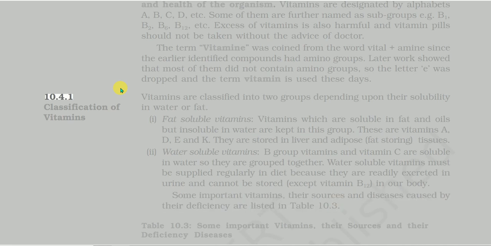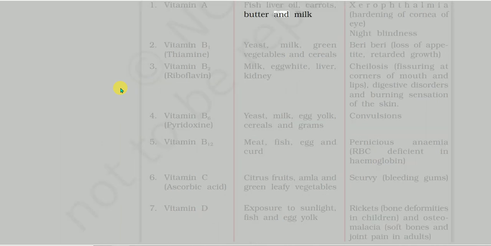Fish liver oil, carrots, butter and milk. Yeast, milk, green vegetables and cereals. Milk, egg white, liver, kidney. Yeast, milk, egg yolk, cereals and grams. Meat, fish, egg and curd. Citrus fruits, amla and green leafy vegetables. Exposure to sunlight, fish and egg yolk.